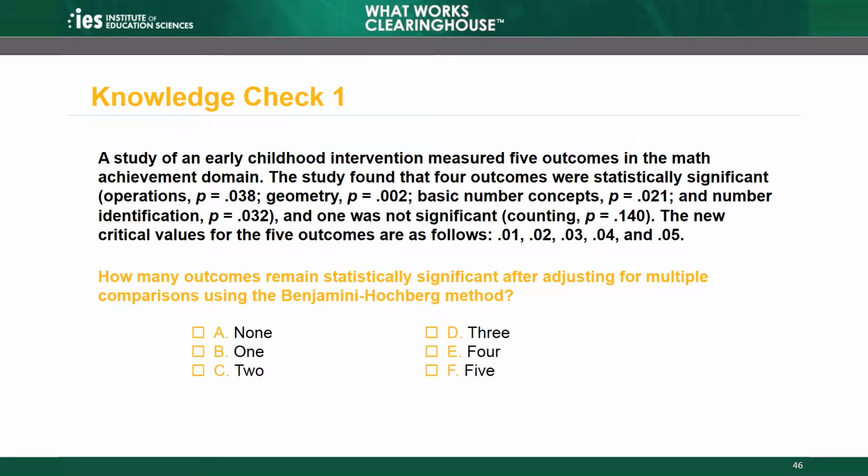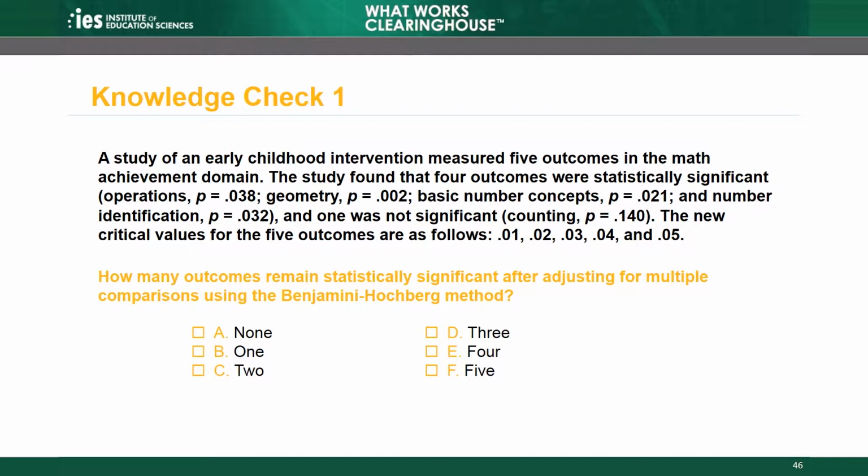Knowledge Check 1. A study of an early childhood intervention measured 5 outcomes in the math achievement domain. The study found that 4 outcomes were statistically significant: operations, p equals 0.038, geometry, p equals 0.002, basic number concepts, p equals 0.021, and number identification, p equals 0.032. And 1 was not significant, counting, p equals 0.14.